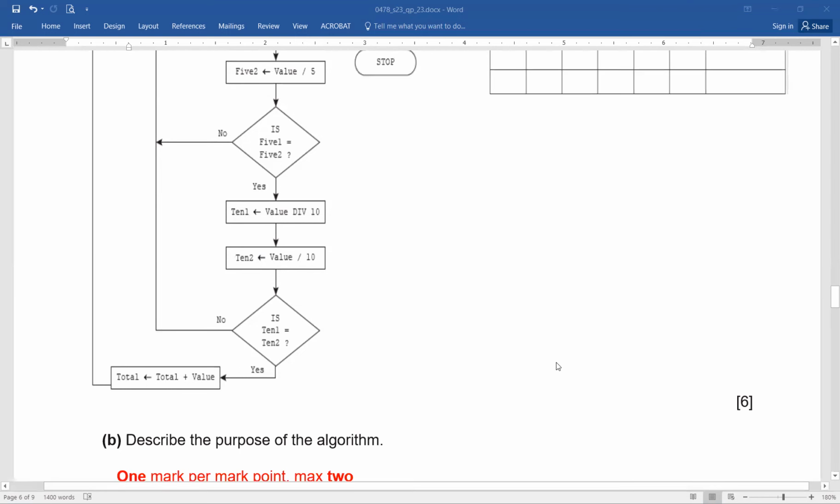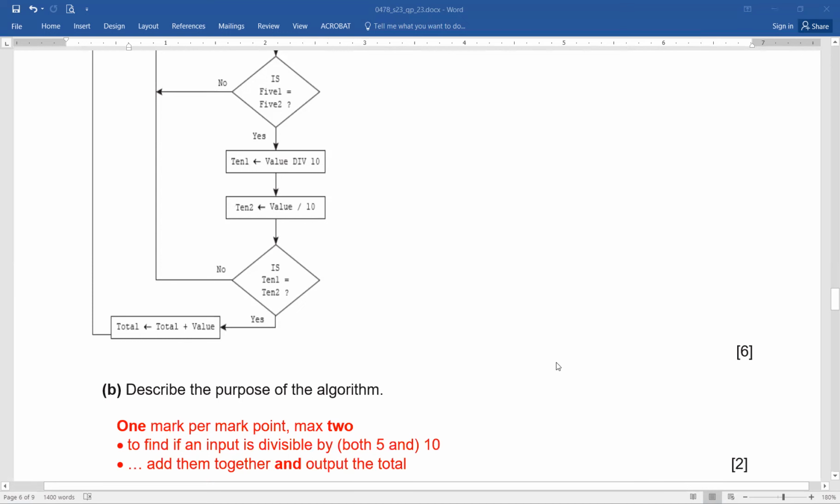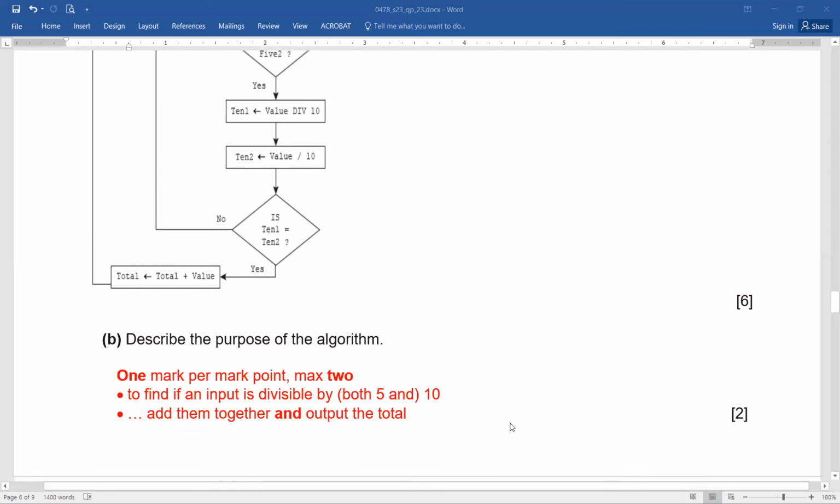So 1 mark is going to be for identifying whether the same number is divisible by both 5 and 10. And if that is the case, then what we do next is add those numbers, find the total of those numbers, and output that total. See, it's so simple. You have understood the whole concept, you can easily score.